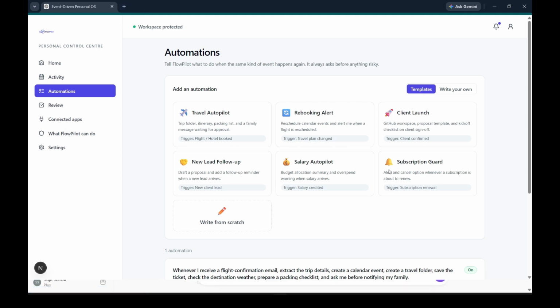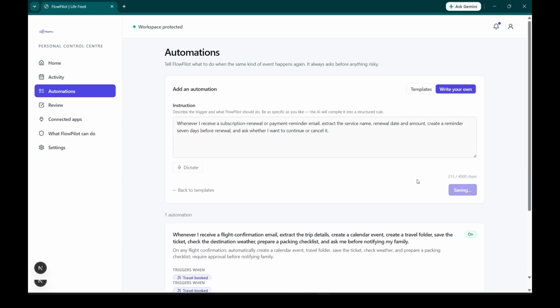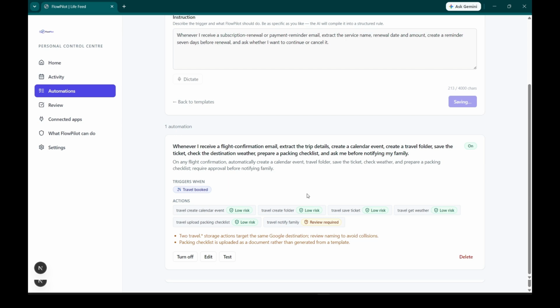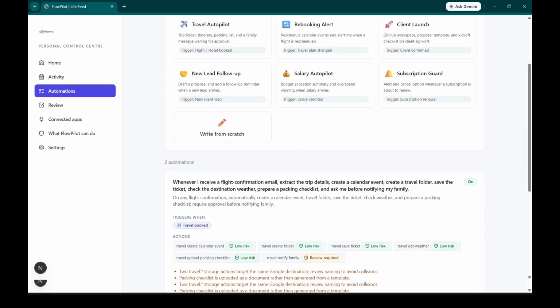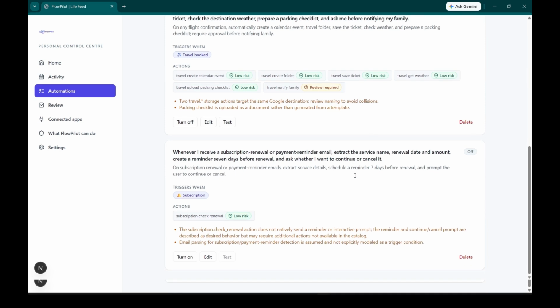Now a real event. Flight AA123 to Lisbon is confirmed. This can start from an email, or I can paste it manually. FlowPilot treats incoming content as untrusted, then extracts the event and its details. The result is inspectable, not hidden behind an animation.